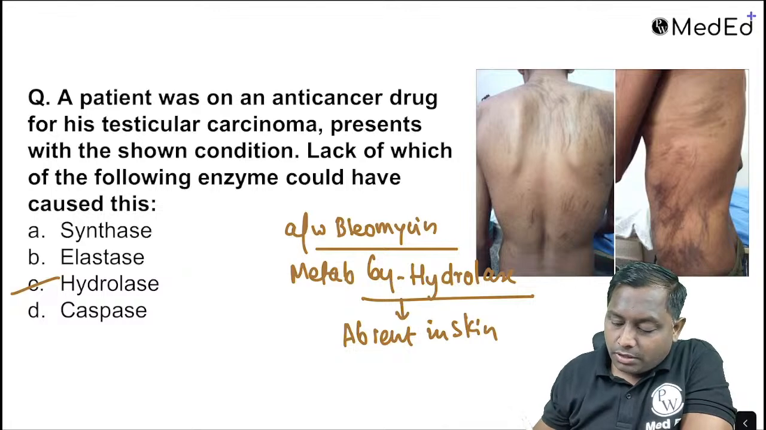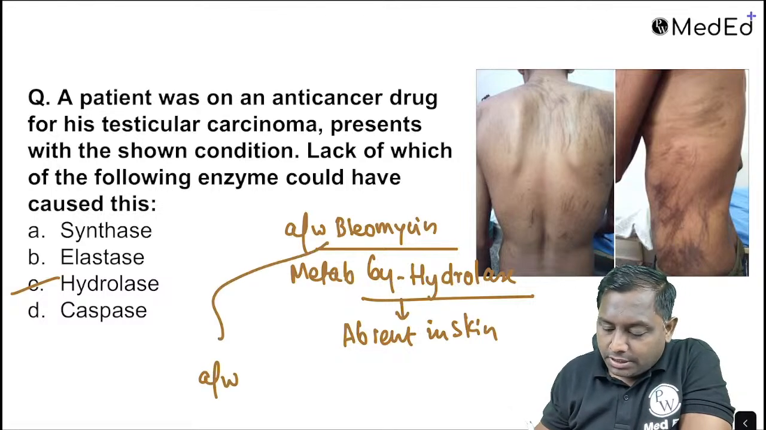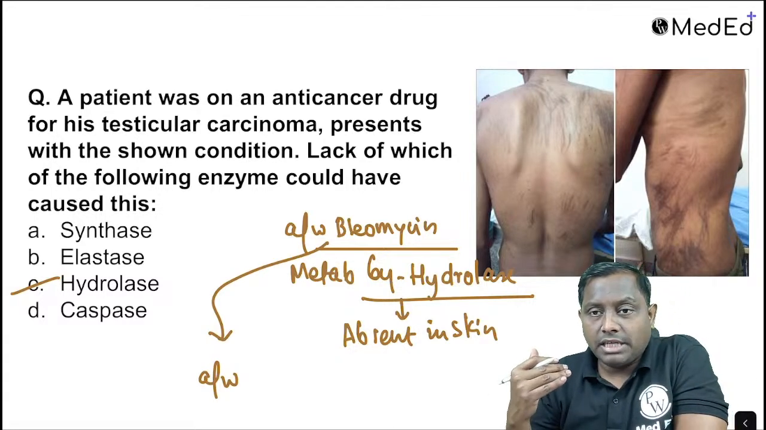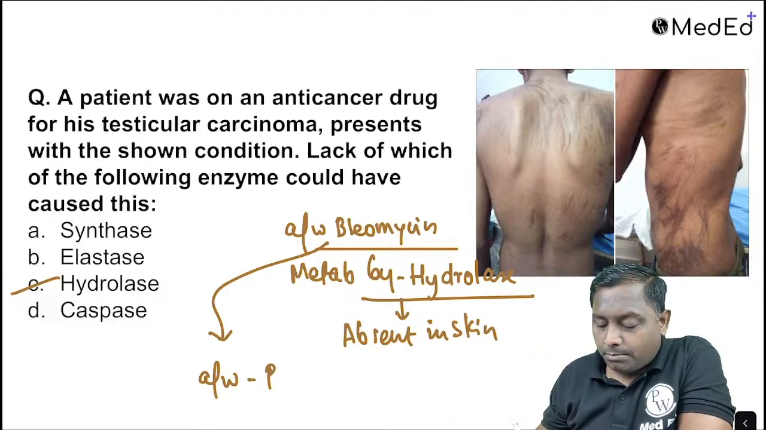Therefore, bleomycin is also a drug that is associated with this. Bleomycin is a drug because this hydrolase enzyme is less in the lungs. They also are associated with the pulmonary fibrosis.